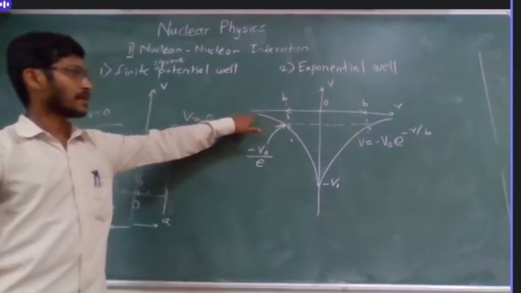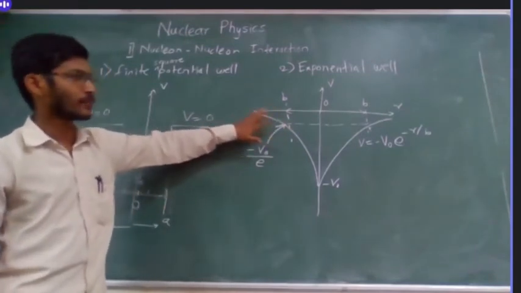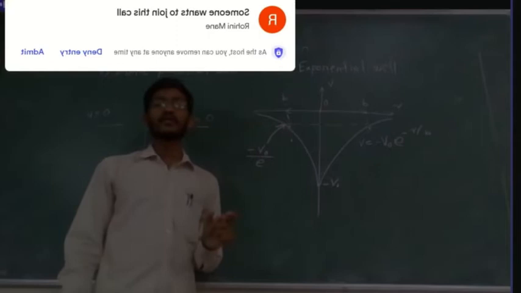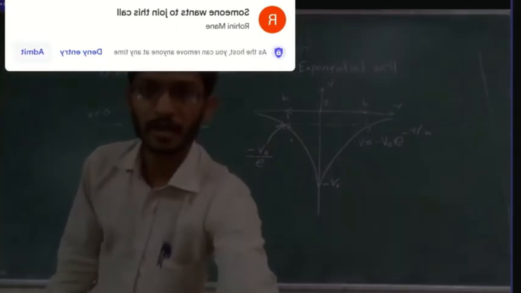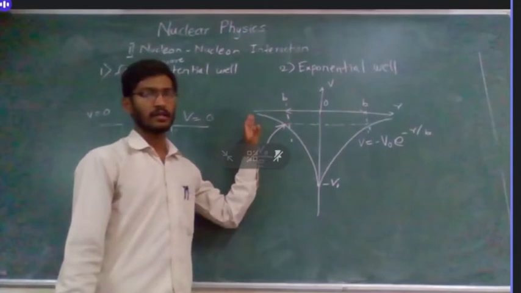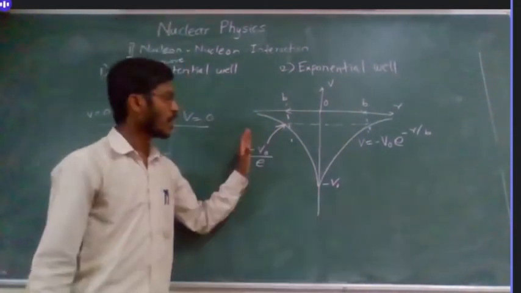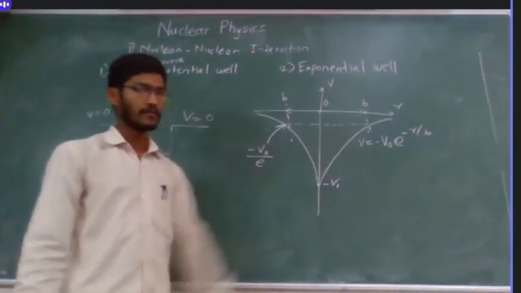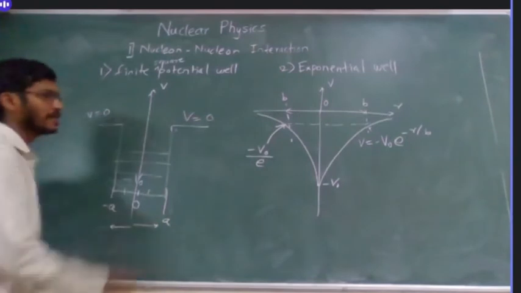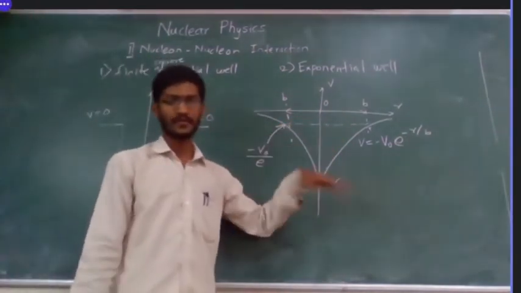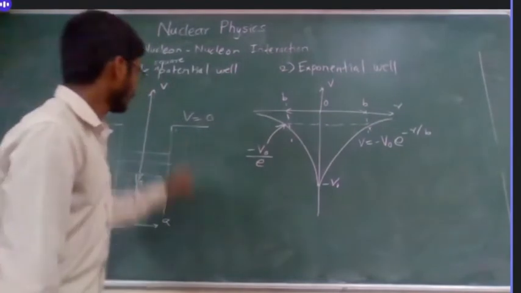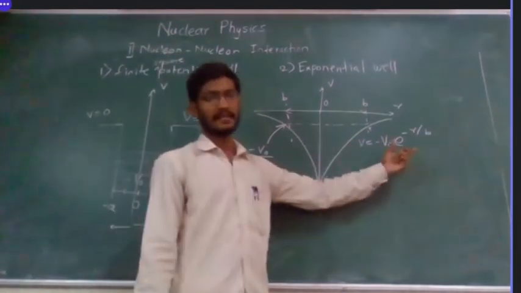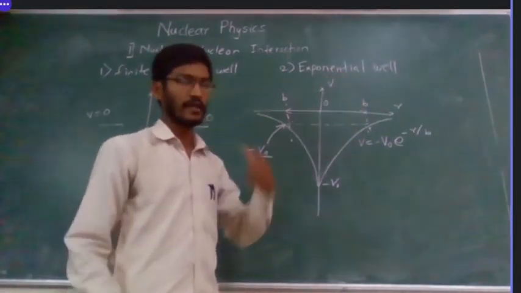Though there is some part outside this well, so the particle can be outside this part, but because we have discussed in the last lecture that nuclear force is a short range force, right? So we will talk about some finite distance here. That's why we will talk about some range or width of the potential well. So here it was 2a, and it is 2b. These are just constants, we can name them anything. Okay, so this is well known to you, and now this potential is there. Okay, this is called an exponential well.